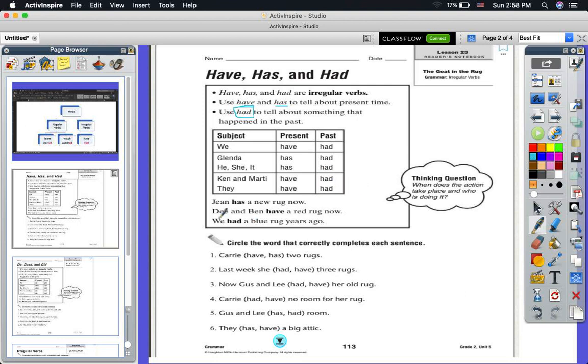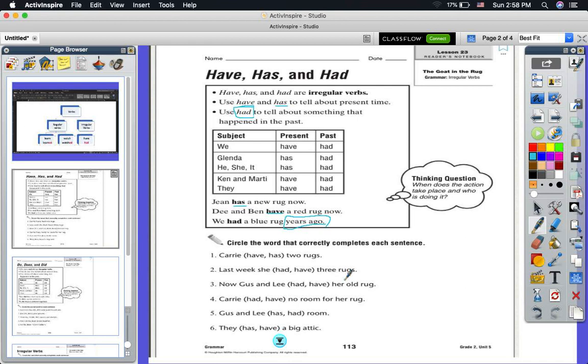So let's read the examples. Jen has a new rug now. Has because it's singular. Dee and Ben have. I use have because they are plural. They have a red rug now. We had a blue rug years ago. Why do I use had? Because I have here a word that tells me about the past, ago.